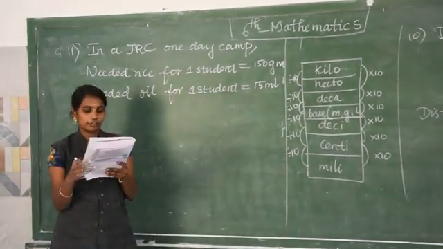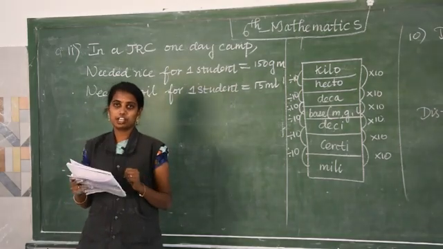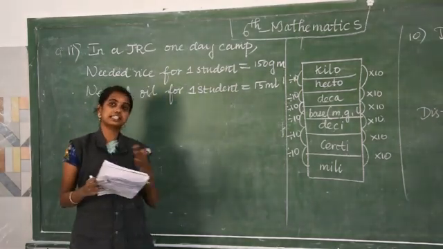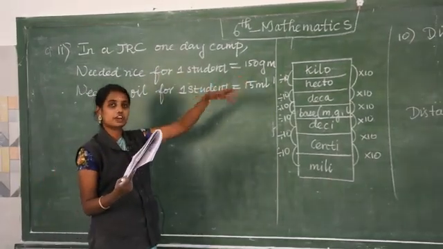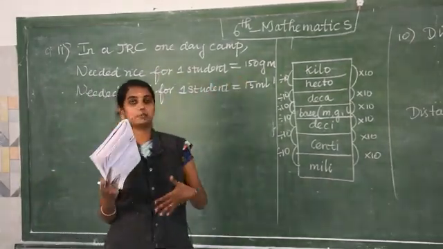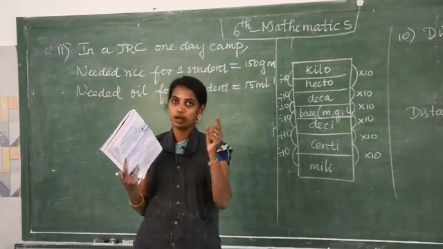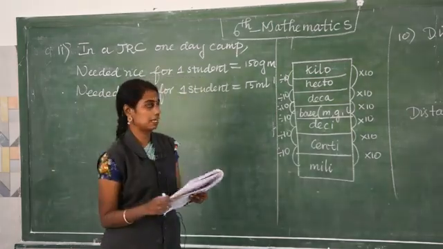They ask us to find out for the 40 students. 40 students, how much rice and oil? One student is 150, so for 40 what will you do? Either you multiply or divide. We are finding for more, so you have to multiply.